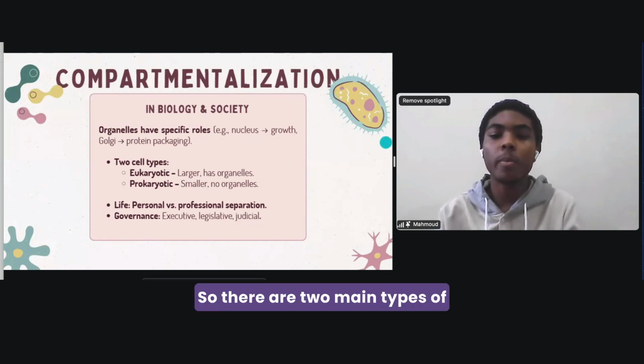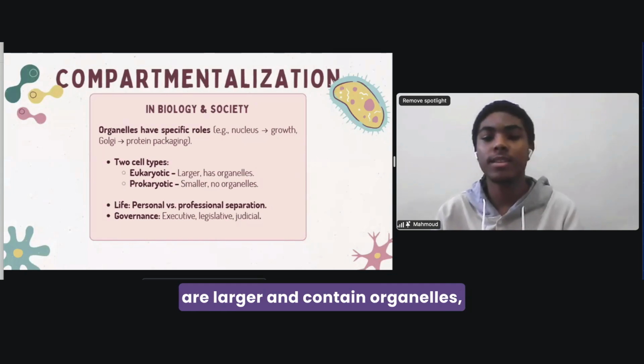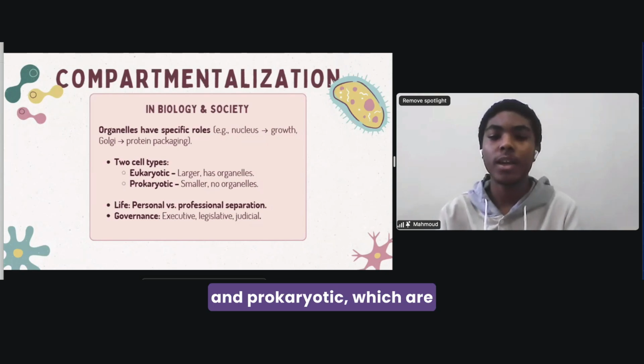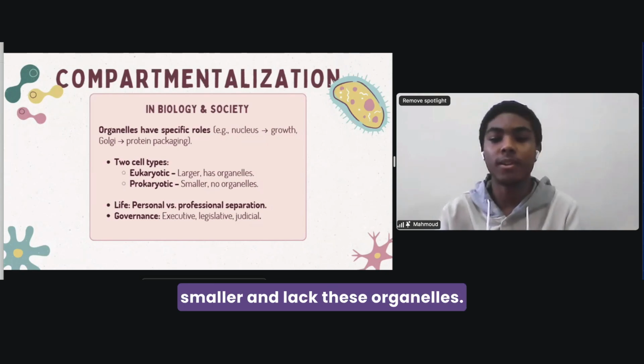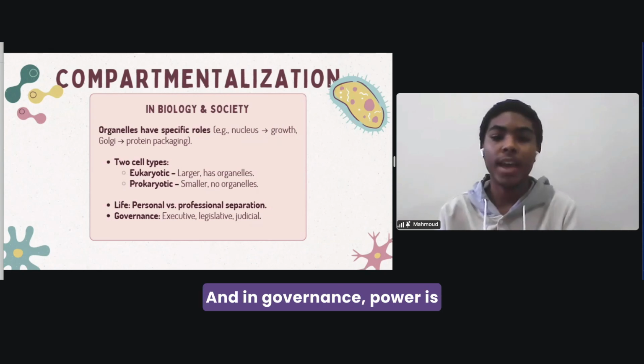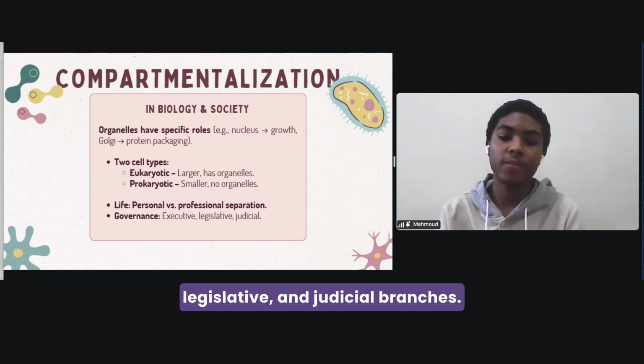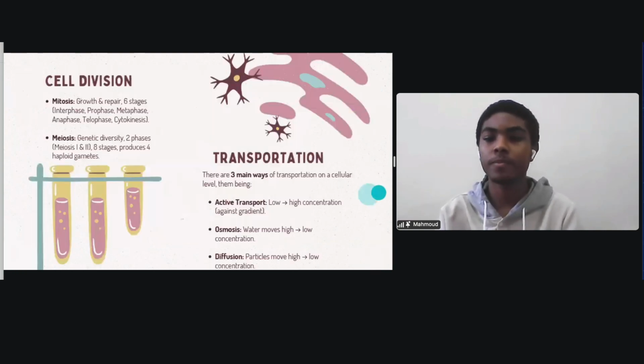There are two main types of cells: eukaryotic, which are larger and contain organelles, and prokaryotic, which are smaller and lack these organelles. In daily life, we also separate responsibilities such as personal and professional life. And in governance, power is divided among executive, legislative, and judicial branches.